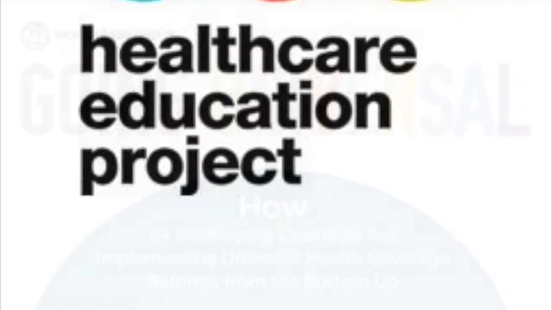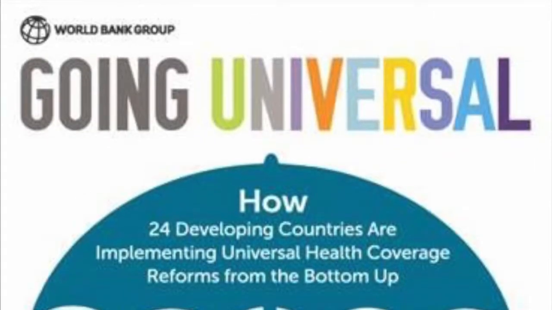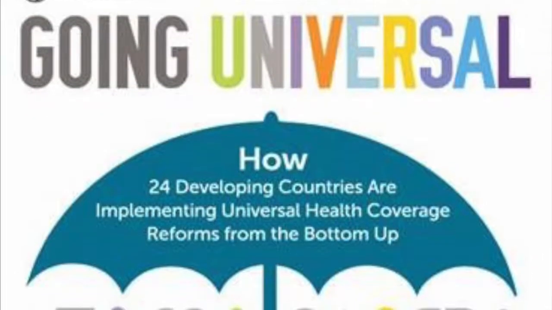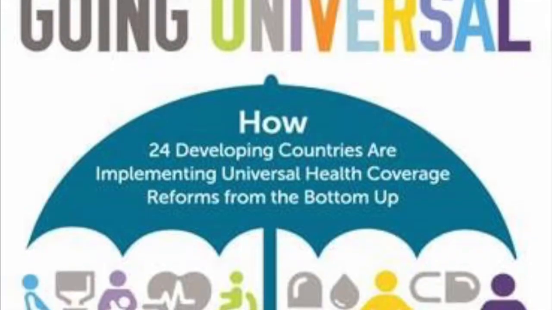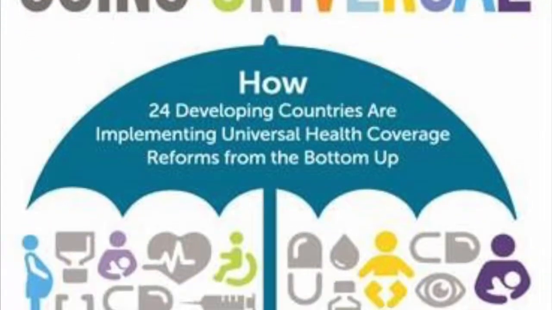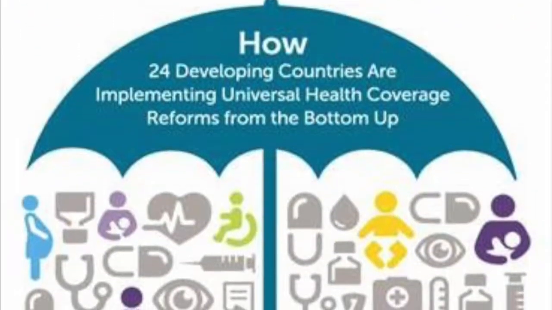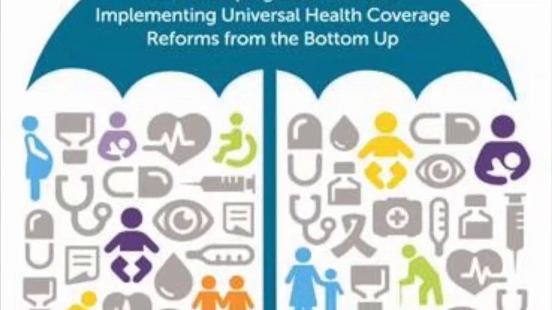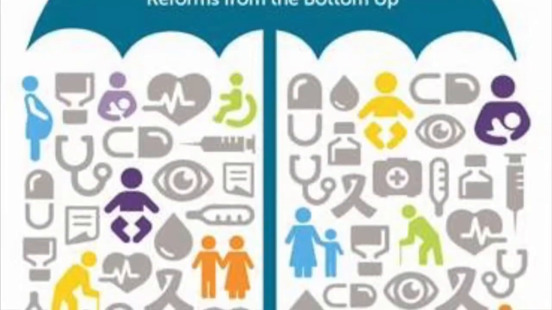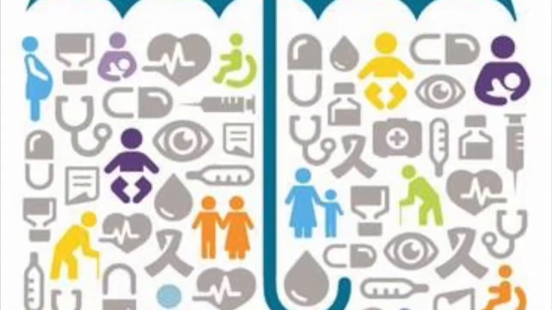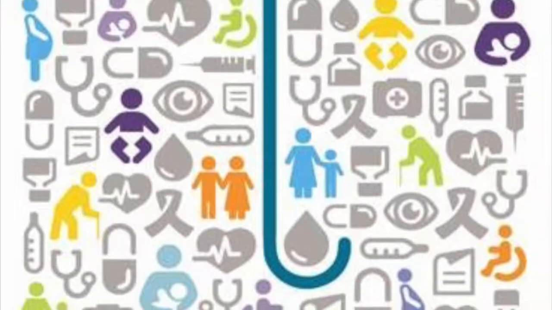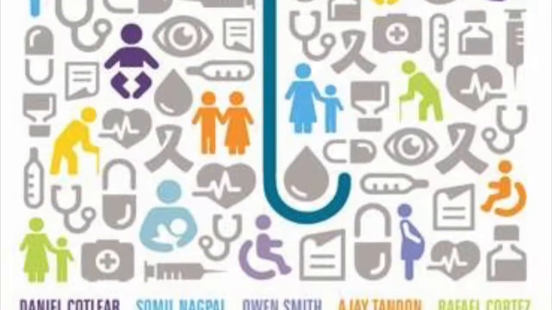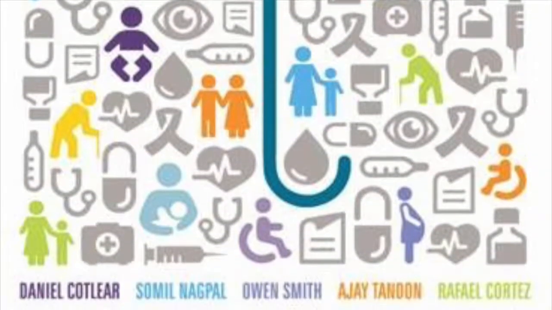Another means to enact this change is to vote. We need to find politicians willing to fight for a universal healthcare system. Last year, 60% of Americans believed that we should have a universal healthcare system in the United States. Other countries have implemented a successful universal healthcare system, so why haven't we? If we use our voices to be heard, we can create a system that benefits everybody and leaves nobody behind based on their socioeconomic class.